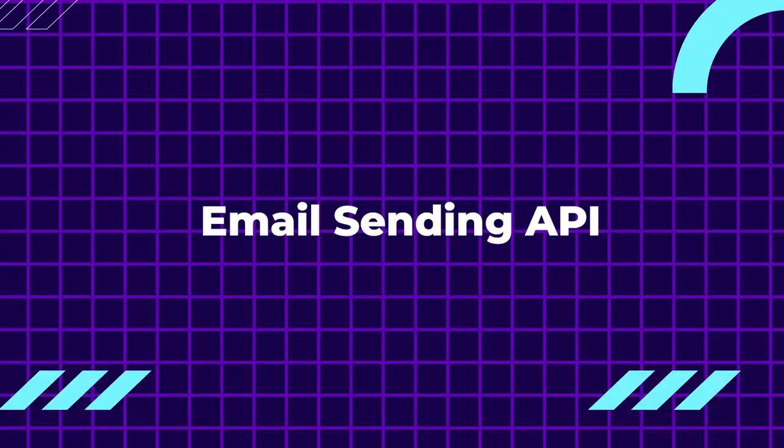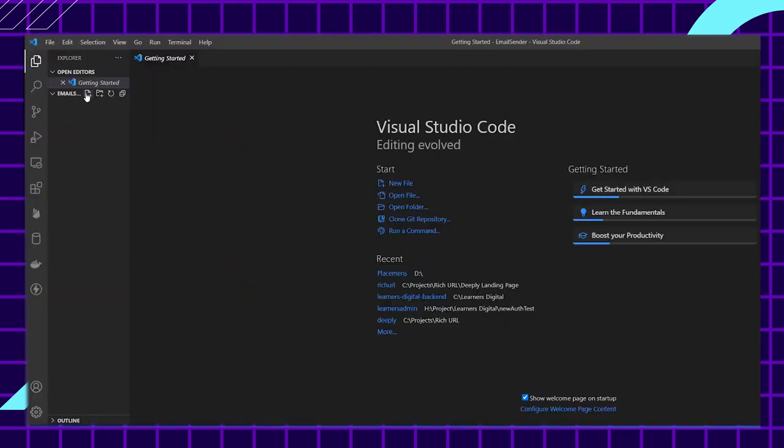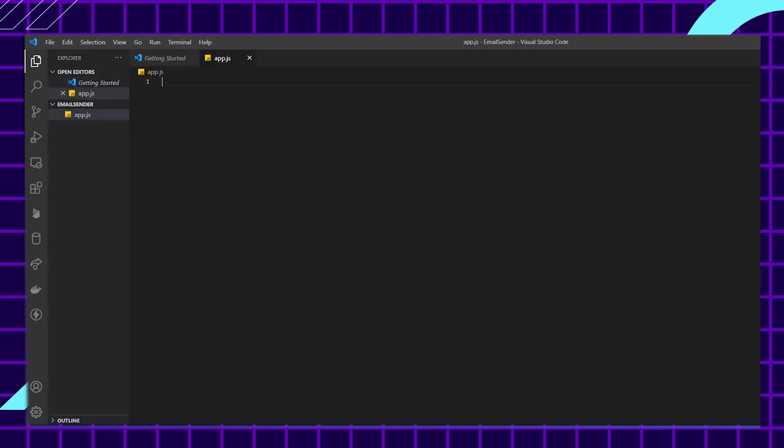Now let's get into the actual project, guys. It's a very simple backend API to send email to anyone. Using this basic idea, I can later expand this to send email to all Rich URL users to keep them informed about new features. So I need to create an Express server, then use a package called Nodemailer and then send an email. Instead of referring to documentation, I'll try to write simple English and extract as much code as I can.